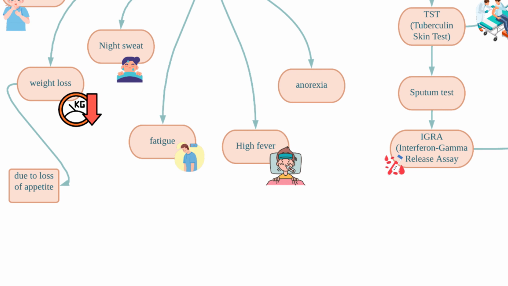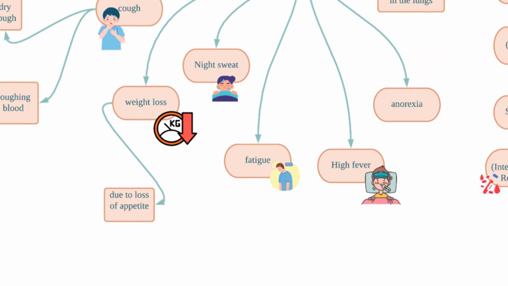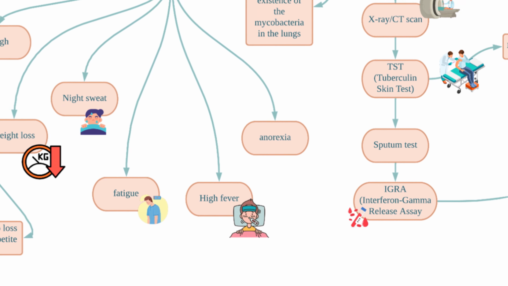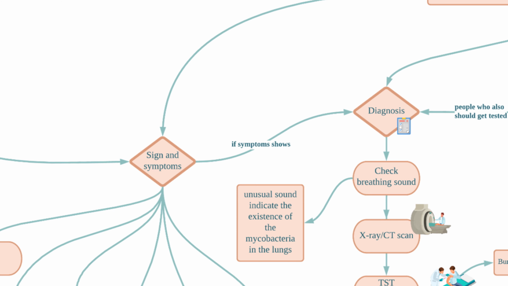Other symptoms include high fever, resulting from the immune system trying to overcome the mycobacterium in the body. The immune system will also trigger the body to increase its temperature, causing night sweats. Other symptoms that a tuberculosis patient may experience are fatigue and anorexia. If some of these symptoms show, people may start to see a doctor to begin a diagnosis.